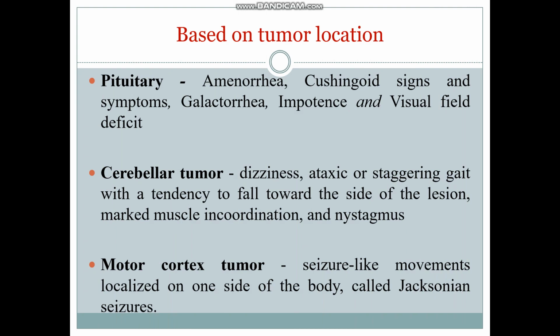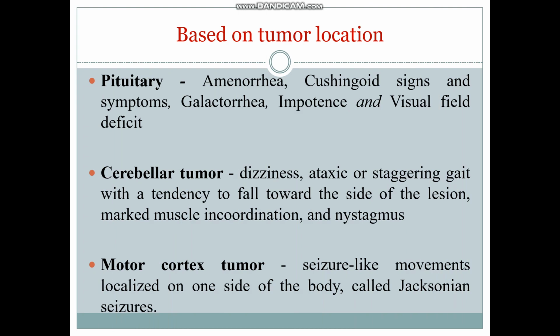When a cerebellar tumor is there, the patient will have dizziness, ataxia. Ataxia means staggering gait. The balance and coordination are impaired. The patient will be similar to a drunken person, so the tendency will be there to fall toward the side of the lesion. Along with that, muscle coordination will be affected as well as nystagmus. Nystagmus means uncontrolled, repeated, uncoordinated movement of eyeballs. Eyeballs will be continuously moving.